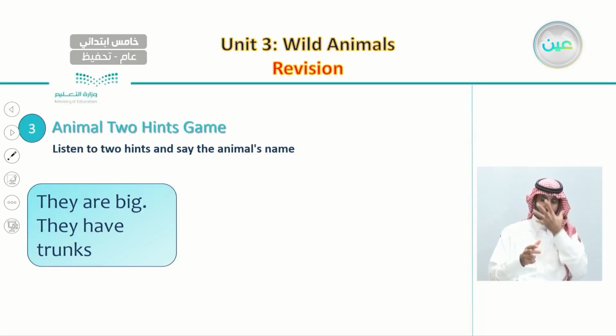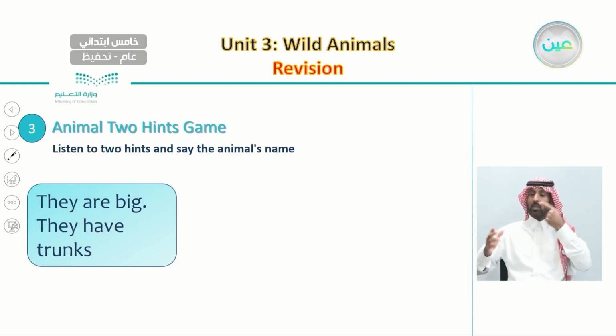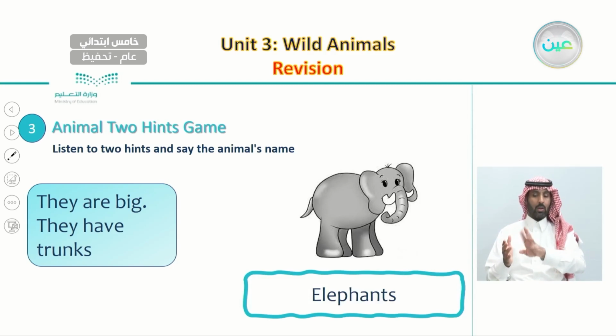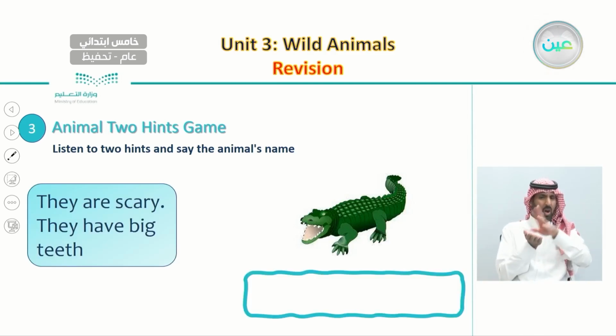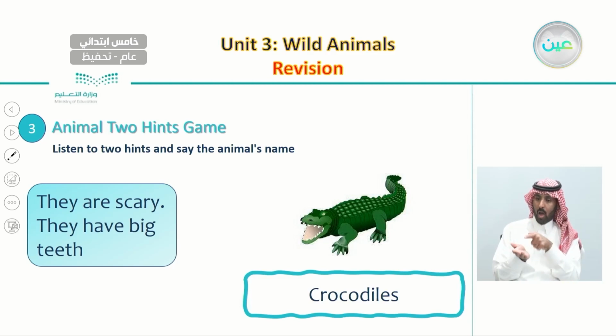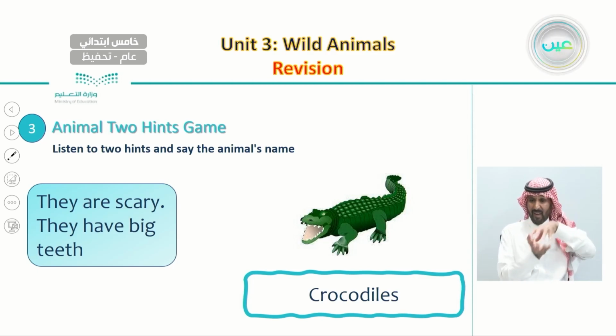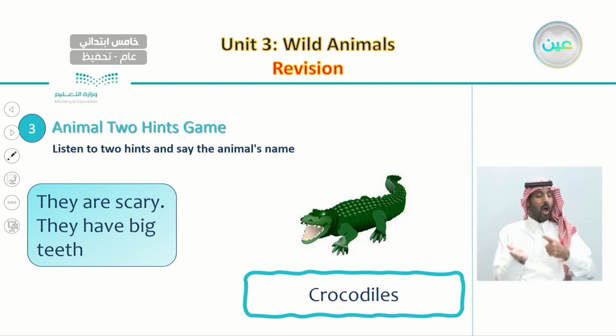The animals that I want you to guess are big and they have trunks. So what is the animal that matches these two hints or matches these descriptions? The animals are the elephants. Also, the other example we used was about the crocodiles, where we started by giving these two hints: they are scary and they have big teeth. And the answer was the crocodiles.